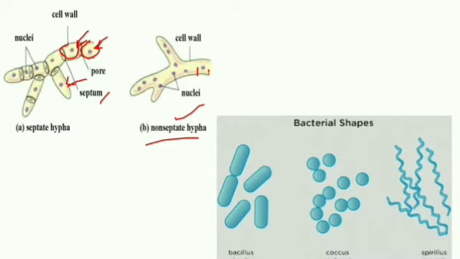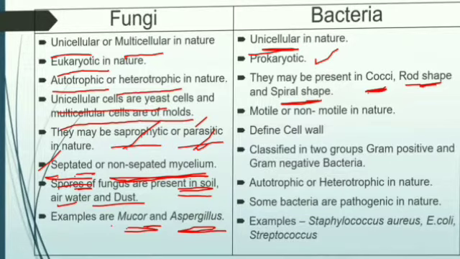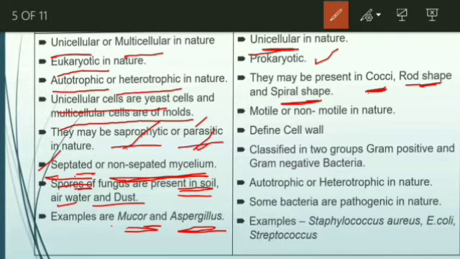Here you could see this is going to be rod shape, that is bacillus, spherical shape, that is coccus, and spiral shape, that is spiral. So these are three different shapes of bacteria you could observe here: cocci, rod shape, bacillus and spiral shape. And bacteria may be motile or non-motile. They may move, or they cannot move. They have a defined cell wall, in the sense they should have a cell wall.